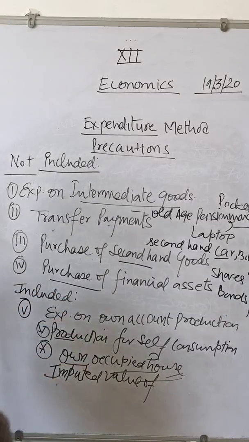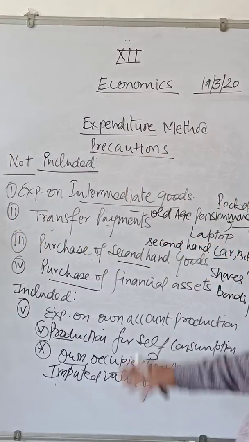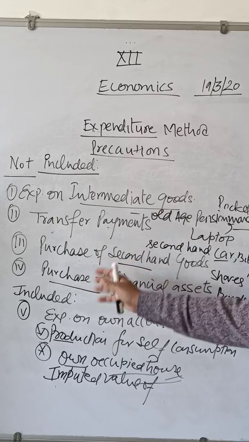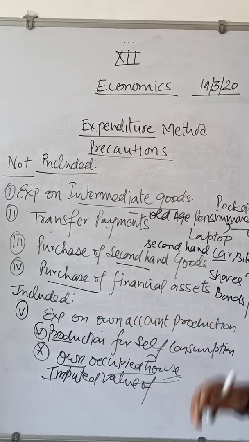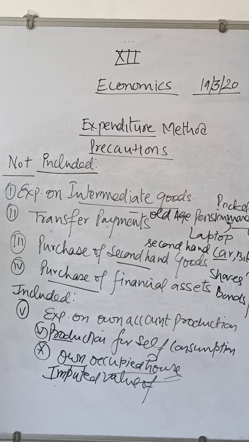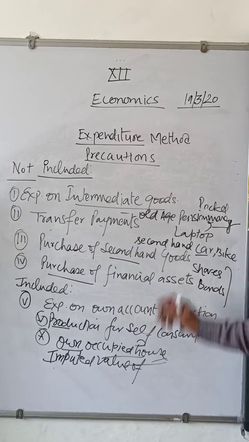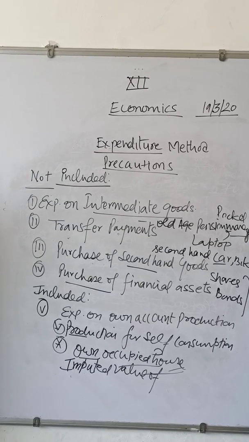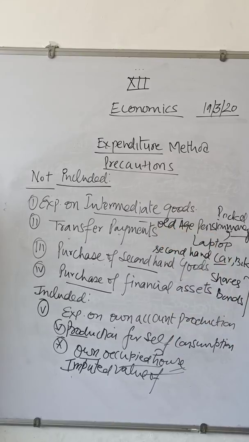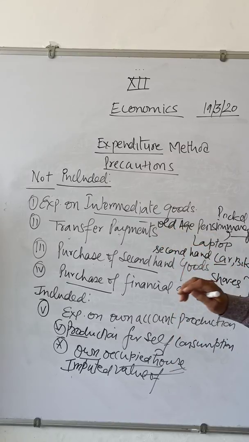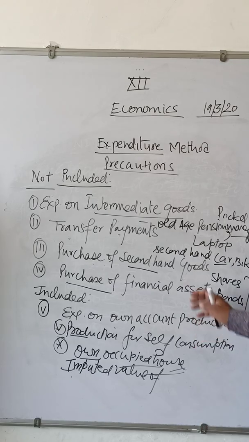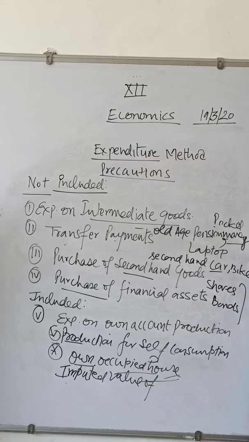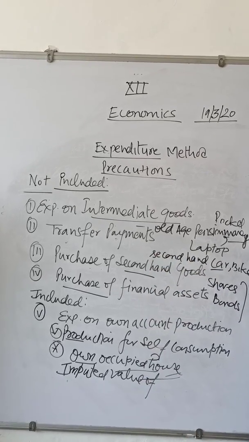This is a very important method, and you may be asked in two types. You may be given directly the precautions, like write down 3 or 4 precautions of the income method or expenditure method, or second, you may be given statements. Suppose scholarship is included or not. Then you mention that it will not be included, because that is only a transfer payment. And second hand goods will not be included, because they are not contributing to the economy. Only first hand goods are included in the accounting year. So in this way you will have to explain the statement with the reason.